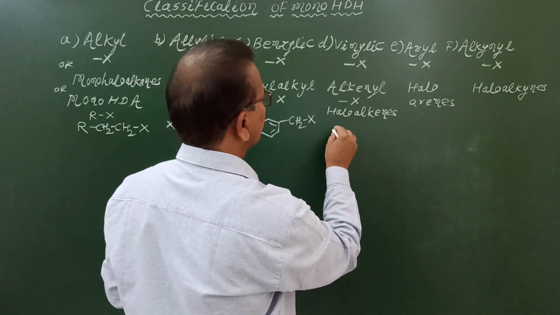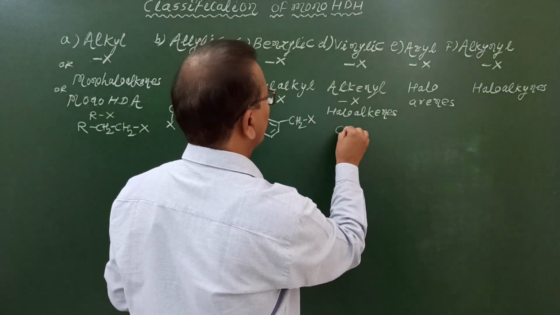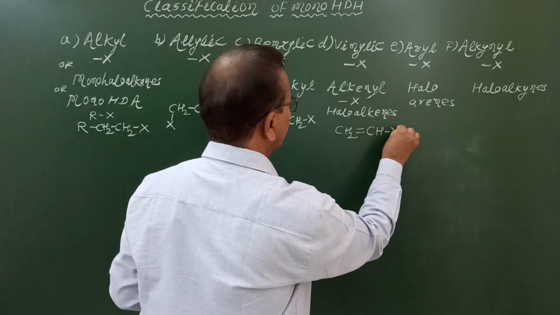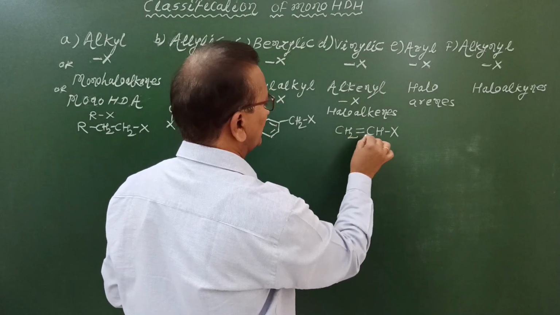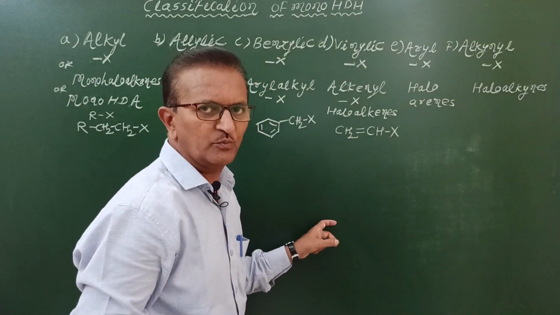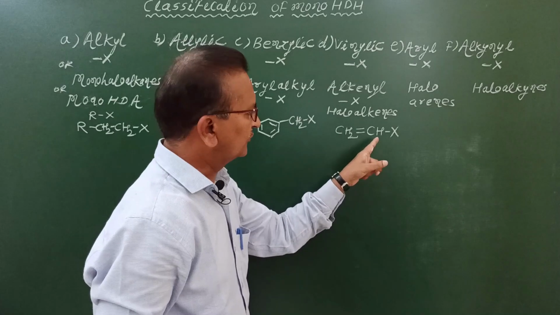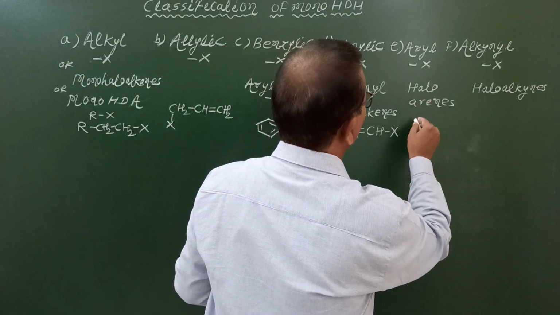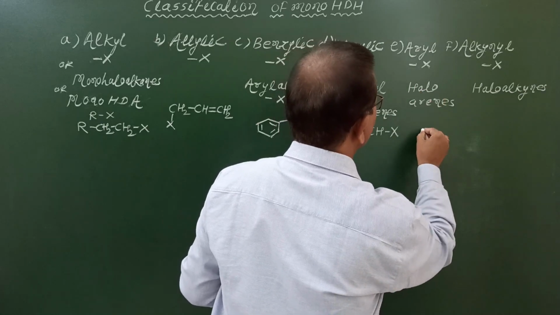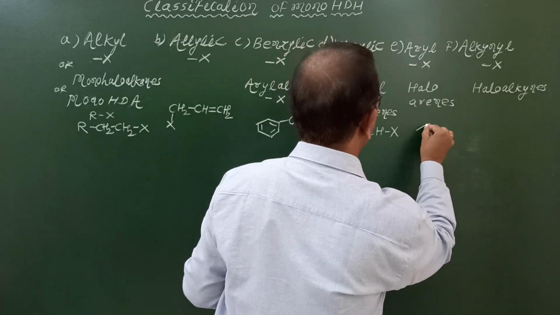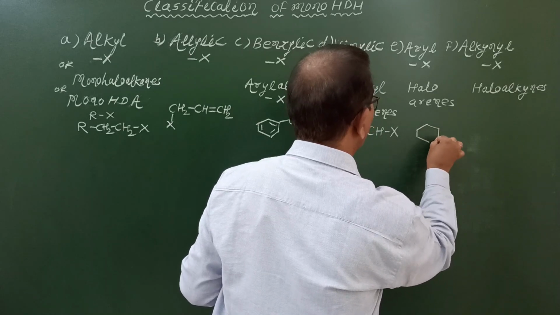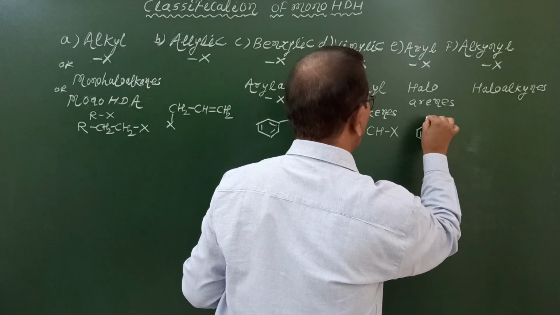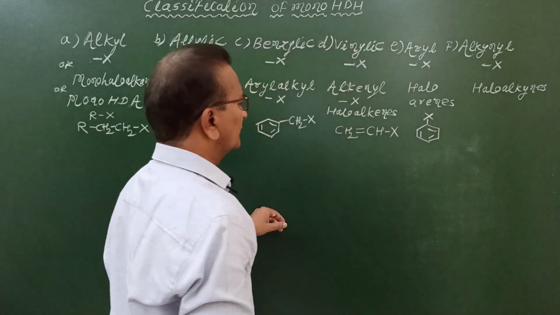Alkenyl halides, or vinylic halides, can be represented like this: CH2 double bond CH single bond X. This CH2 double bond CH group is called the vinylic group, or vinyl group, and to this vinyl group, the halogen atom is directly bonded. Aryl halides or haloarenes can be represented by drawing a benzene ring. In this case, the halogen atom is directly bonded to the benzene ring or aromatic nucleus.